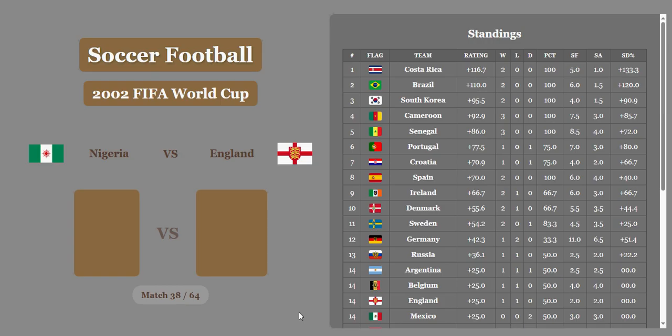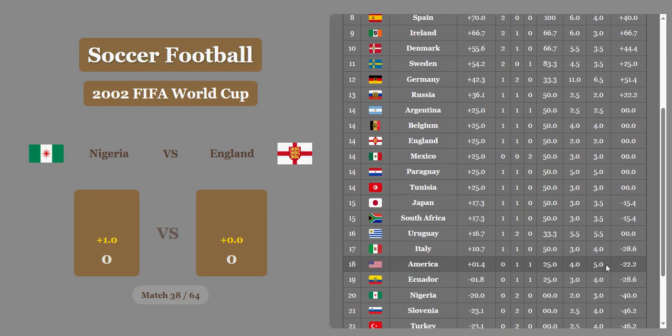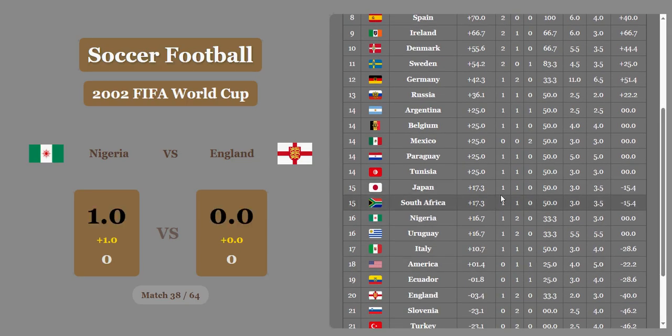Match 38, Nigeria versus England. It's a draw. Nigeria is going to win it. So that's going to take England from tied in 14th down to 20th place. Not good. Nigeria moves up to 16th, tied with Uruguay, below South Africa, above Italy now.